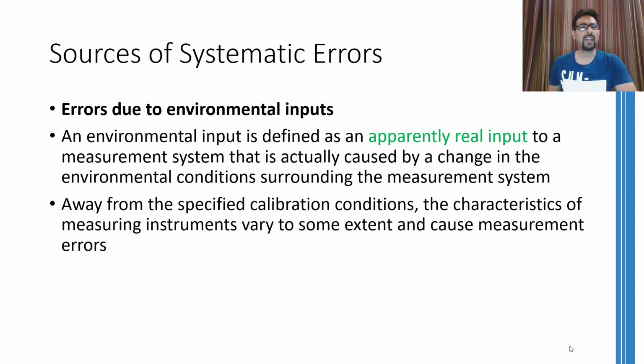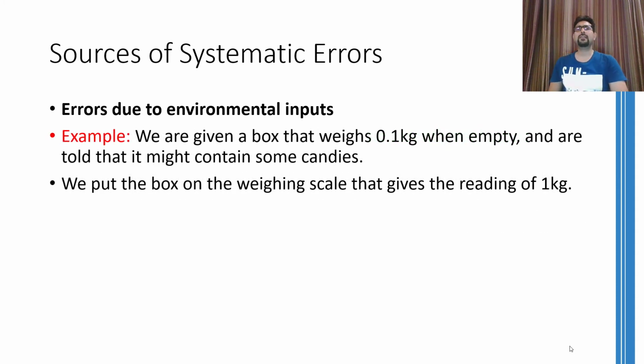I've talked about this kind of problem in the previous lecture as well, where because of change in environmental conditions, the sensitivity or different static characteristics of an instrument changes. Let me try to explain this through an example. For example, you are given a box that weighs 0.1 kg when empty and are told that it might contain some candies.